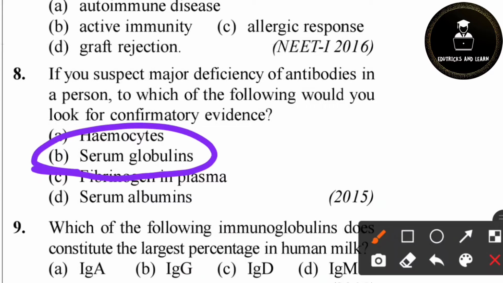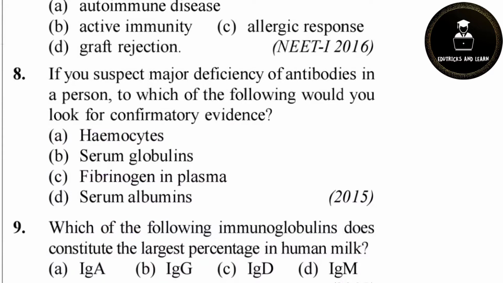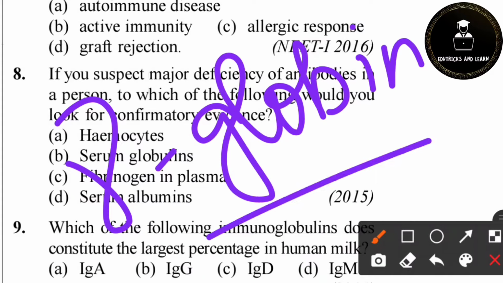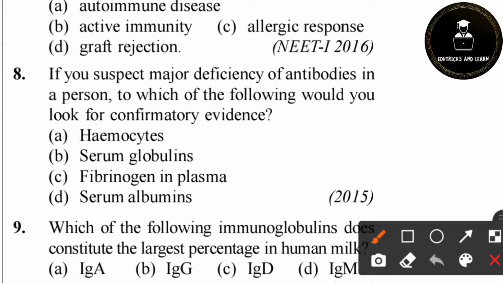Serum globulins are the proteins that include gamma globulins. Gamma globulins are antibodies. So if you don't know, note here, gamma globulins are also called antibodies. Gamma globulins are antibodies. So here serum globulins are antibodies.